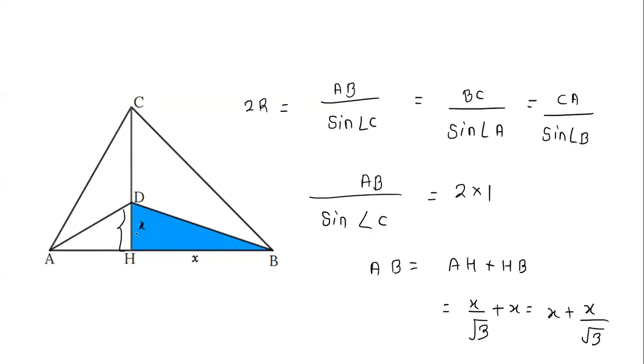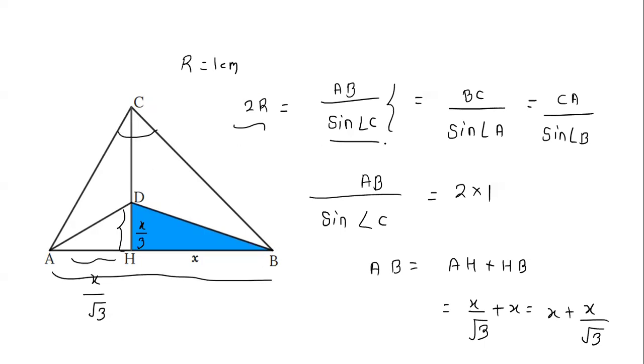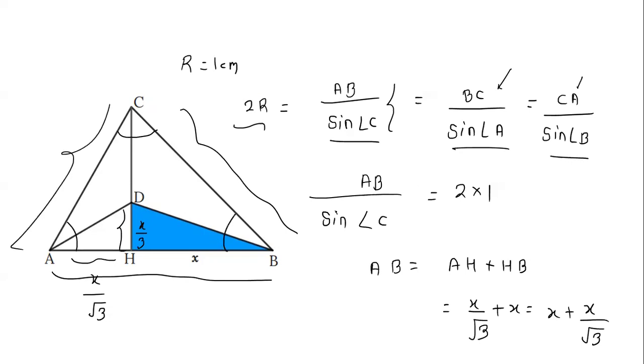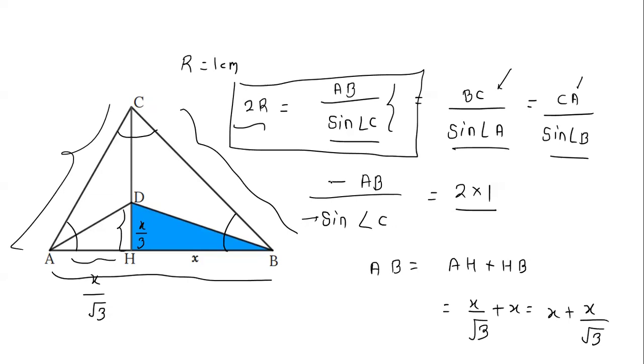Now we know this DH value as x by 3, and this is x by root 3. So now we also know the radius of the circumcircle as 1 centimeter. So we know the sine rule, which is 2 times the radius of the circumcircle equals AB over sine of angle C. AB is this side and the opposite angle is C. BC is this side and the opposite angle is A, so sine of angle A, and CA divided by sine of angle B. CA is this side and the opposite angle is this B. So now you take these two things. You can write 2 times 1, R is the radius of the circumcircle, and this is angle C, and this is AB.